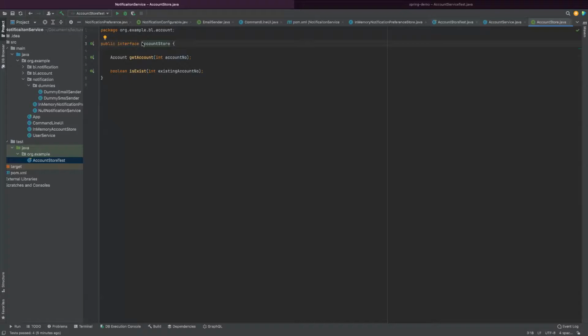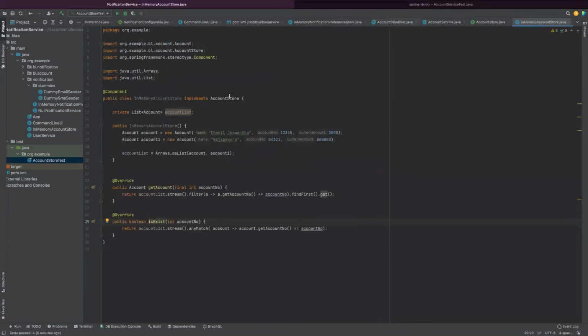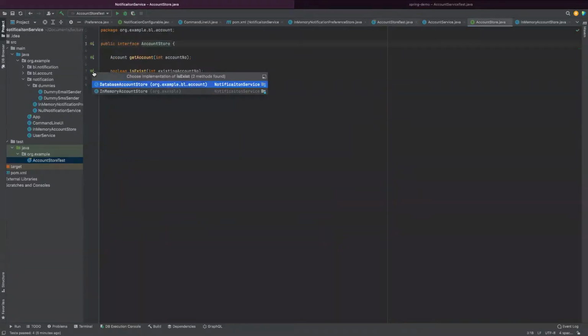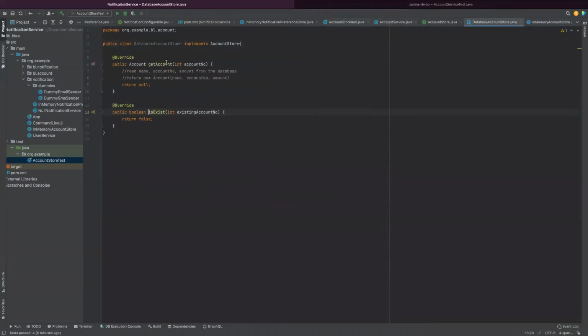We are always using a contract, and the contract has one implementation, maybe many. One implementation is the in-memory account store, which has two methods. The other one is the real database implementation. I haven't written it, but my code is running, my unit tests are running, and I can be really sure this is working properly.